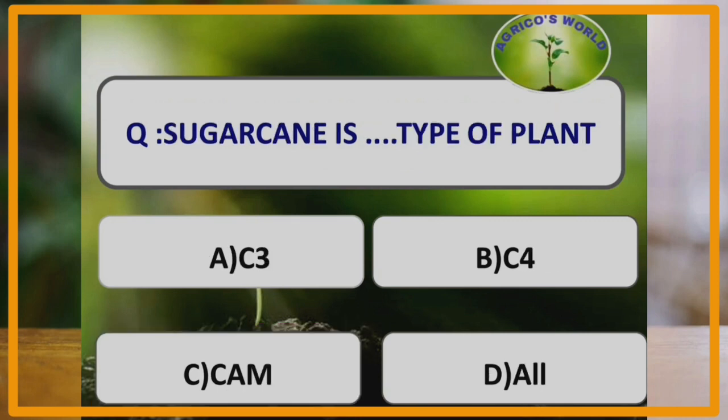Sugarcane is which type of a plant? Sugarcane is a C4 plant. Along with sugarcane, sorghum and maize belong to C4 plants, and C4 plants have a special anatomy, that is Kranz anatomy, present in the mesophyll cells.